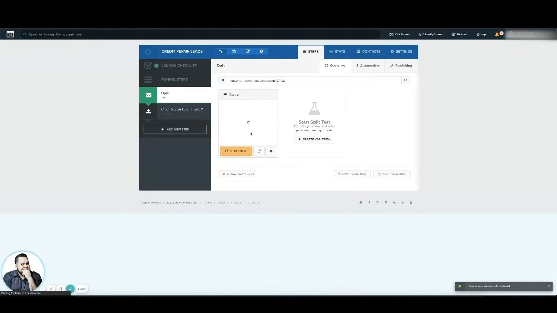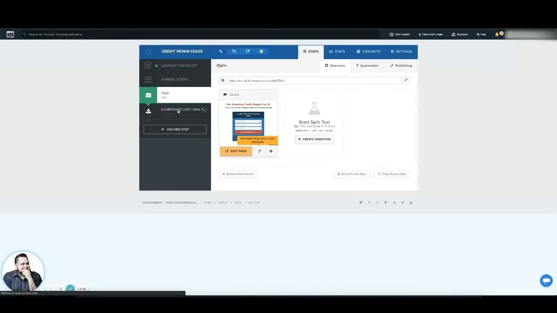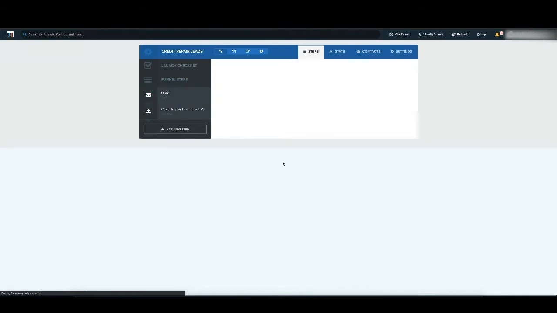Now, I can test and see that it's installed correctly. I can launch the preview of it in another window. And there's a Google Chrome extension called Facebook Pixel Helper. If you click on it, it'll show me that, yes, there's a little green check mark there. We're good to go. It's installed there. And then I can do the same for the thank you page to make sure it's there.